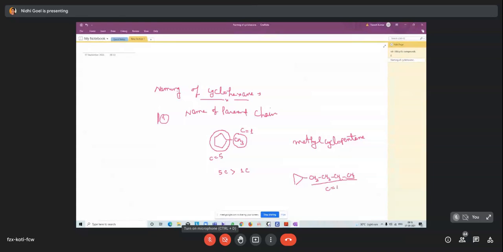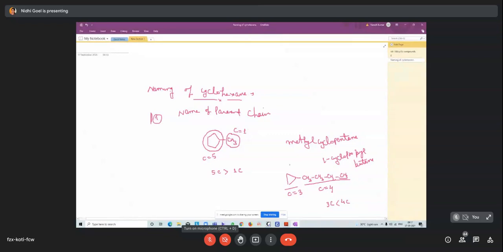This has carbon number 4 and here carbon number 3. So the name is 1-cyclopropylbutane. Is it clear? Yes, ma'am. Okay.